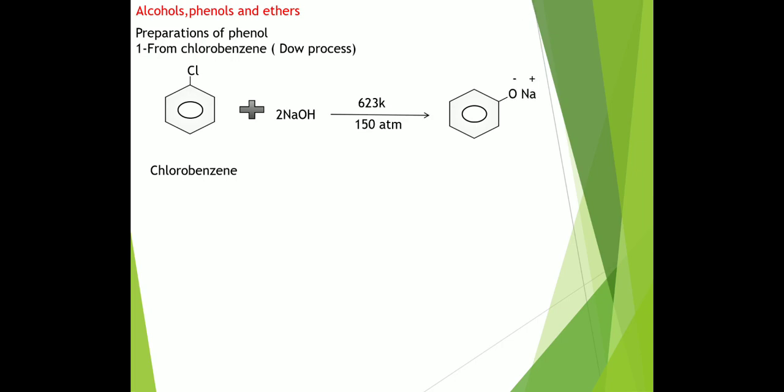You can observe this ONa, where oxygen carries a negative charge and sodium carries a positive charge. Its name is sodium phenoxide. This sodium phenoxide undergoes hydrolysis in presence of H3O+ and forms phenol, benzene with OH. As byproducts, NaCl and H2O are eliminated. So this is the formation of phenol from chlorobenzene, and this method of preparation is called the Dow process.